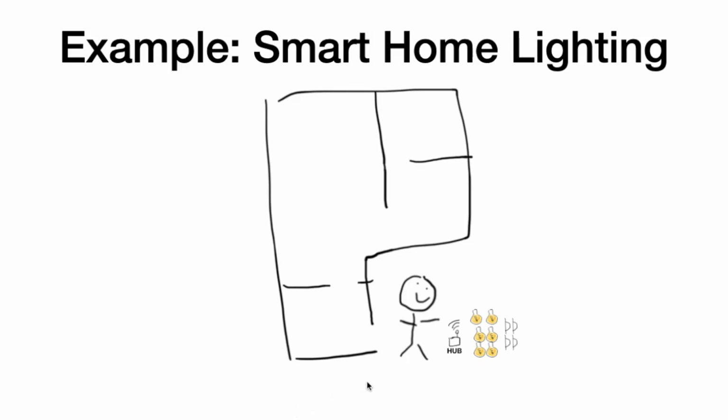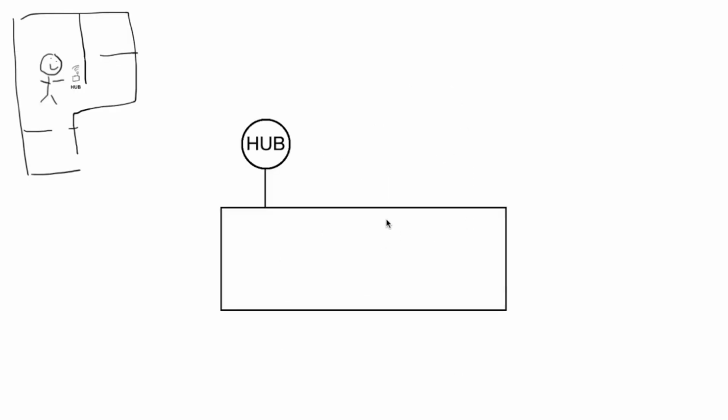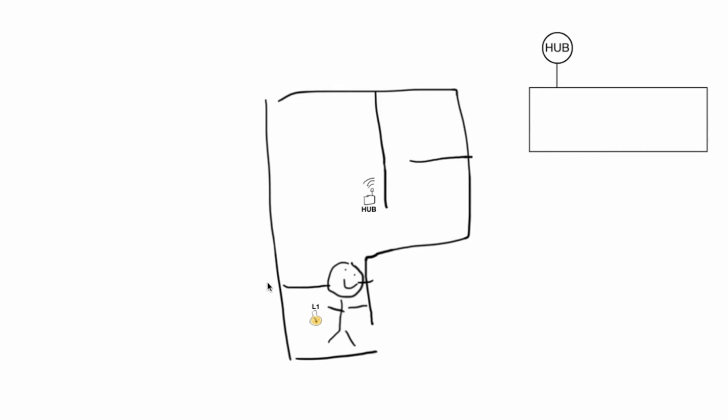Here I am with the components I need: a central control hub, networked lights, and presence sensors. The first thing I do is plug in the controller, which has a dataspace program running inside it. Here's a graphical depiction of that program. At the moment, there's a single actor representing the control system itself. I then start installing the lights. I've labeled the first L1.